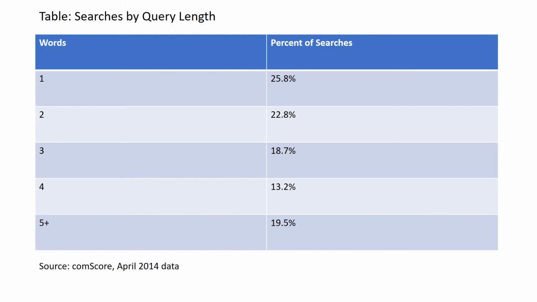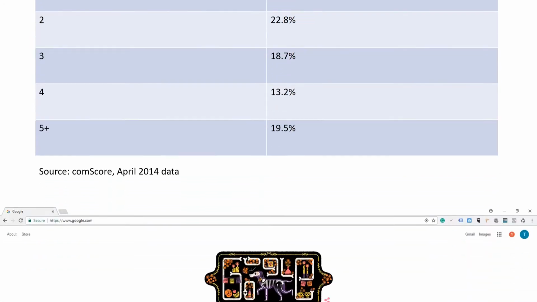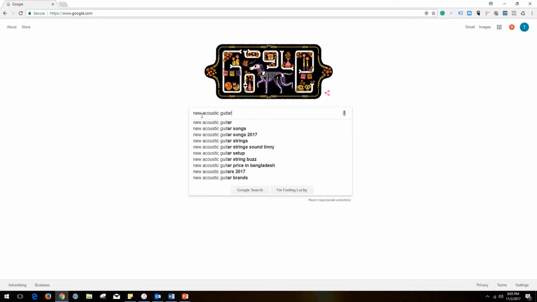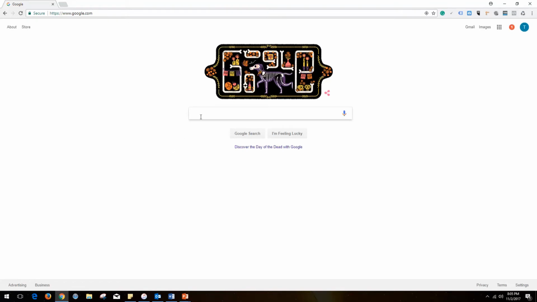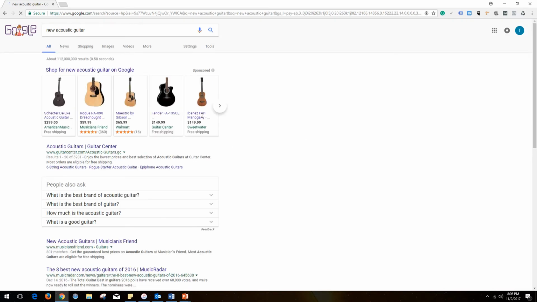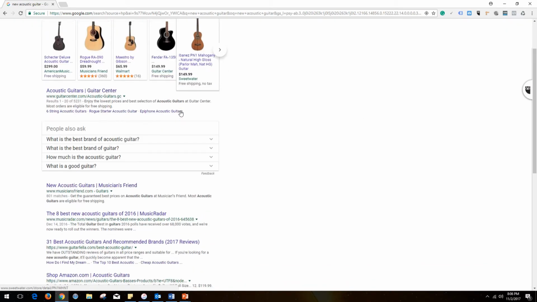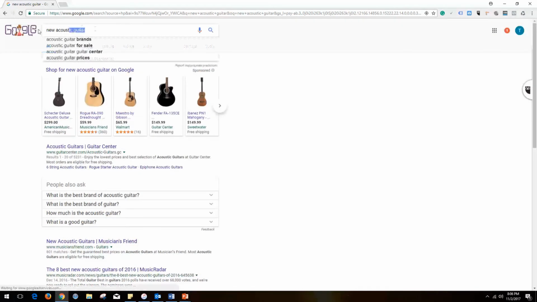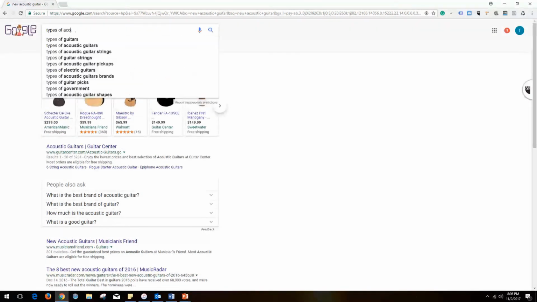Now, think about how the average user searches on a certain decision, such as buying a new guitar. The user could start by searching the phrase "new acoustic guitar" to find that there are endless options and styles to choose from. The user could then search for types of acoustic guitars to find out which styles they must choose from and which one they like the best.